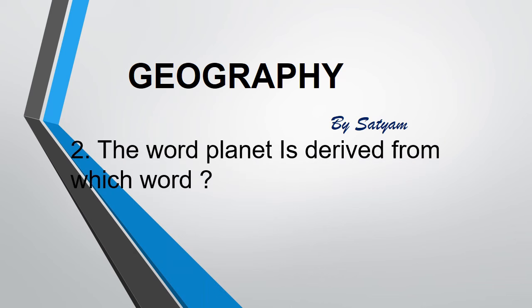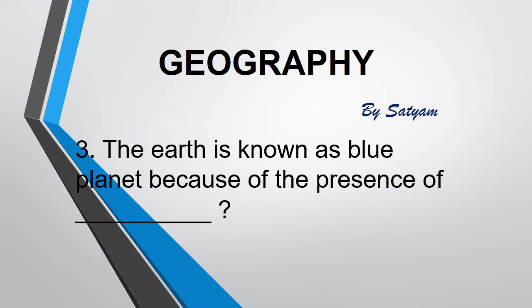The next question is: the word planet is derived from which word? The answer is Planetae. The word planetae is a Greek word which means wanderers. The next question is: the Earth is known as blue planet because of the presence of dash. The answer is water. From the outer space, the Earth appears blue because its two-thirds surface is covered by water.